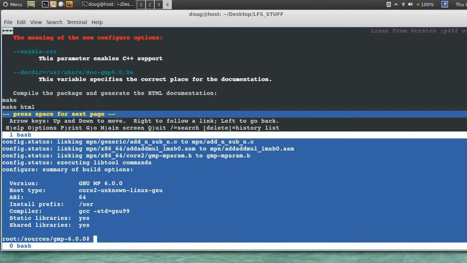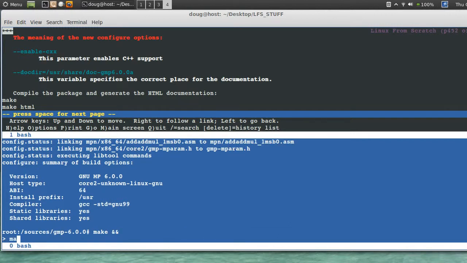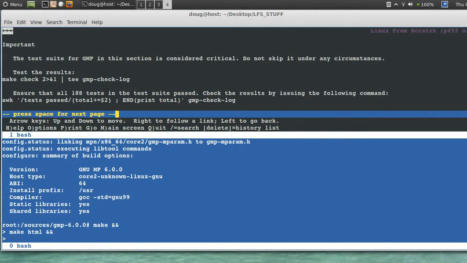Let's say make and make html and make check, 2 greater than and 1, standard error into standard out, tee that off to gmp-check-log.